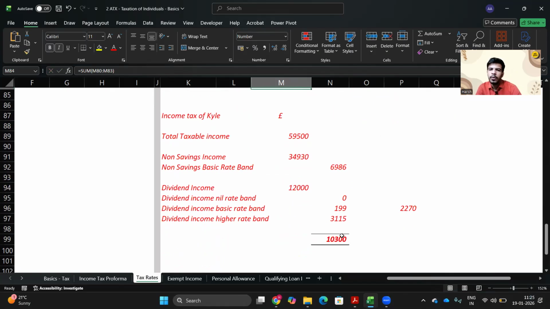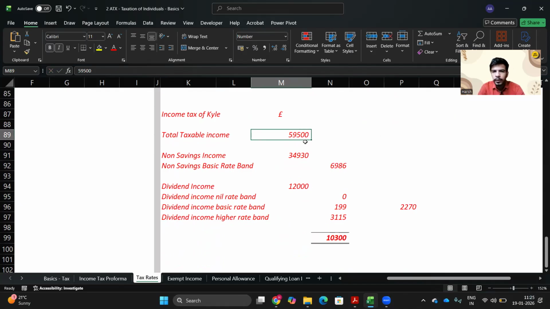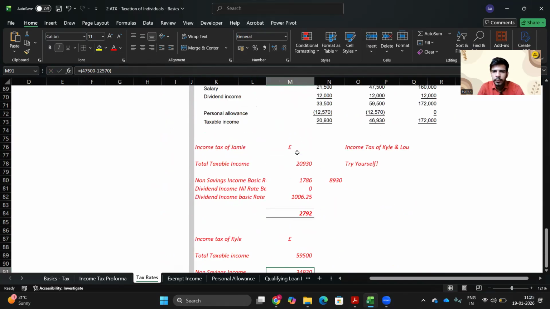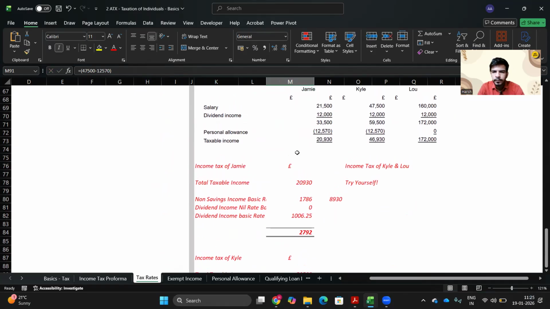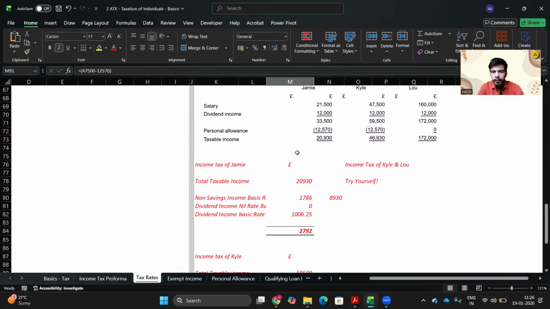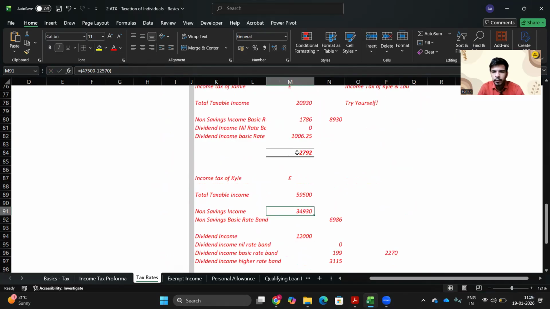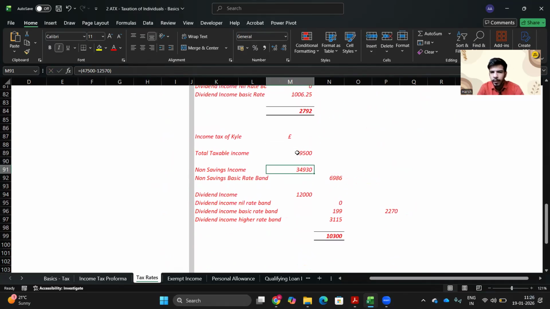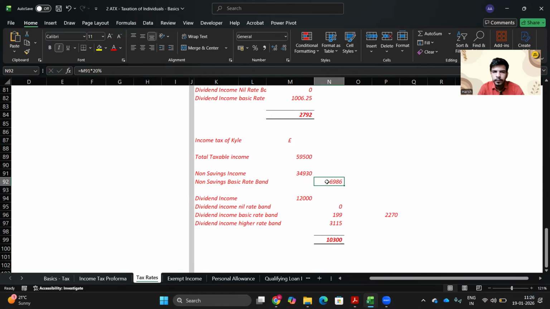Now if we move to the income tax of Kyle, the total taxable income was 59,500. What would be the non-savings income? 47,500 here, if you see. Firstly, we apply the personal allowance to the non-savings income. So 47,500 minus 12,570 falls totally within the 37,700 pound band, so it would be taxed at 20%.